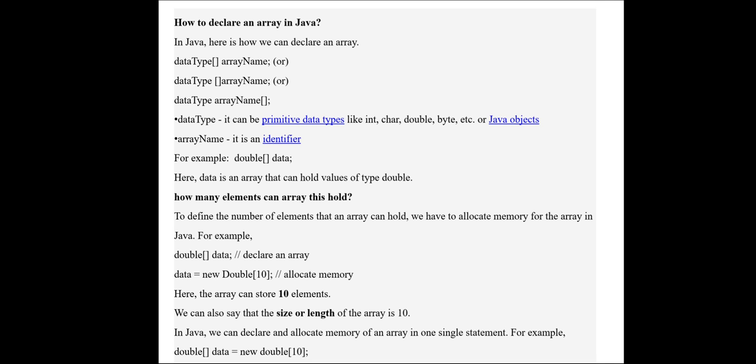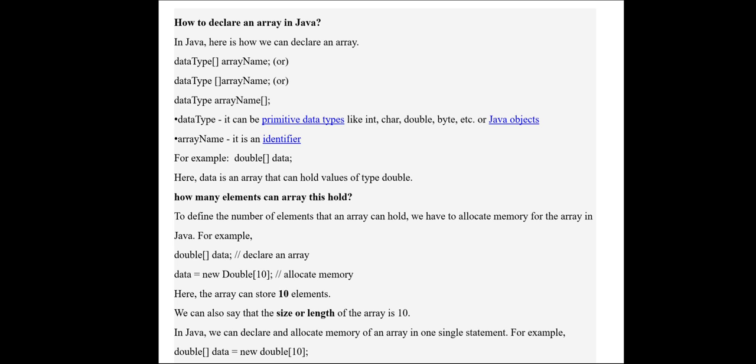Next, how to declare an array. It is similar to other programming languages. So, the syntax for declaring an array: you can give the data type, then square brackets, then the array name. The second form is data type, space, square brackets, array name.